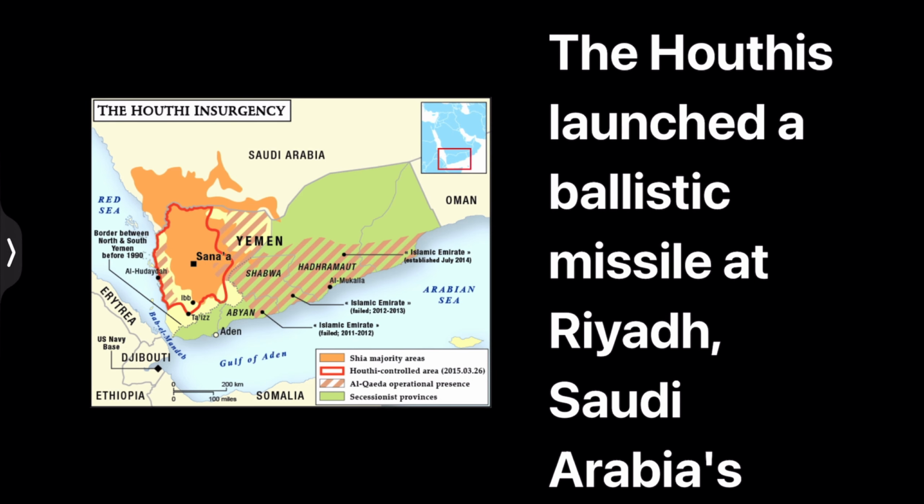So let's look at this map. The Saudi insurgency, in the southeast, insurgencies happened here. You can observe in this map there is a Shia majority area, the orange region, and the red region is the Houthi controlled area since 26 March 2015. Now the attack has happened from northern Yemen. Northern Yemen is under Shia control, and Shia rebels are there. They attacked with drones. It is suspected in that way.